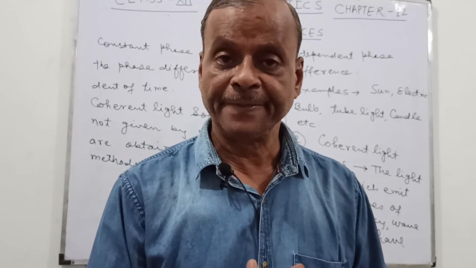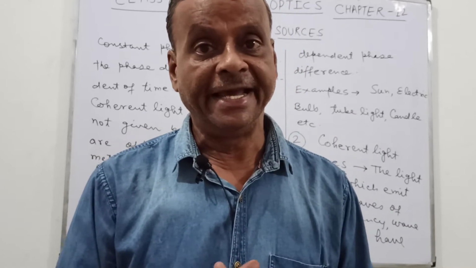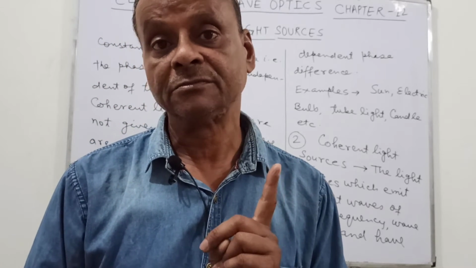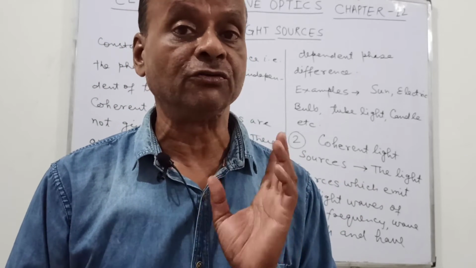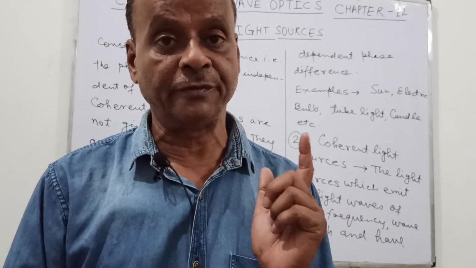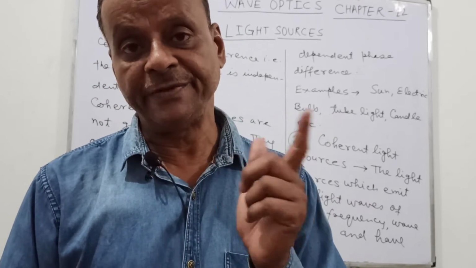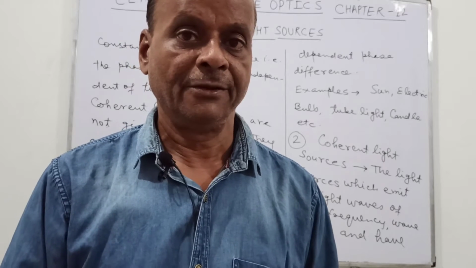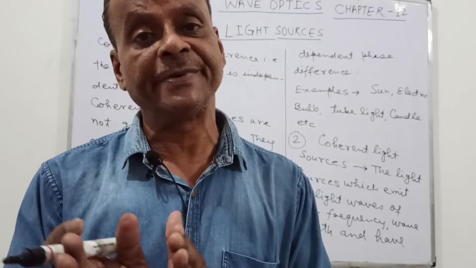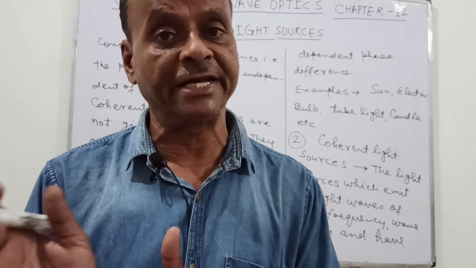As we see, the sodium light has only two wavelengths, called D1 and D2, 5890 and 5896 angstrom, which have a very little difference of 6 angstrom.